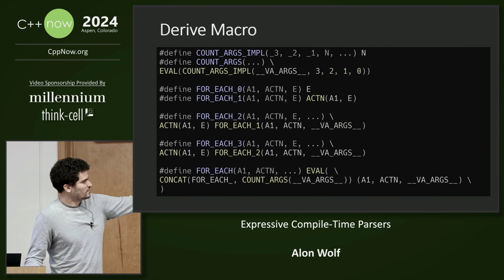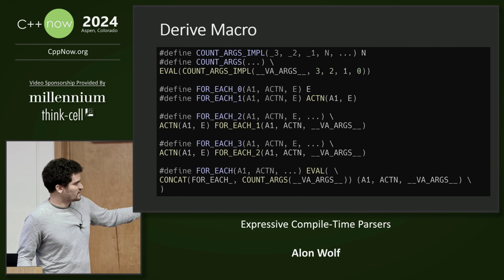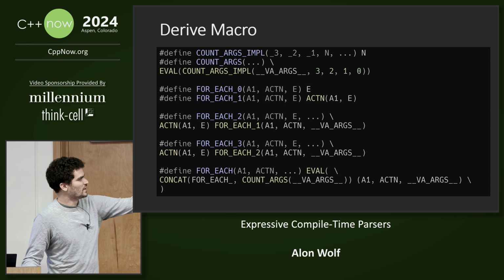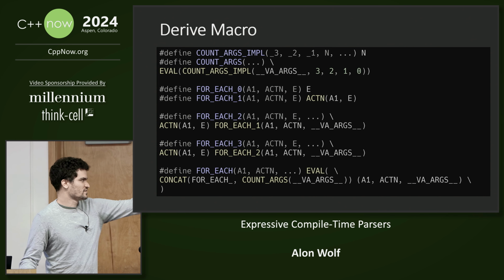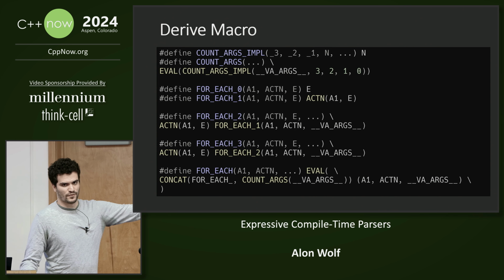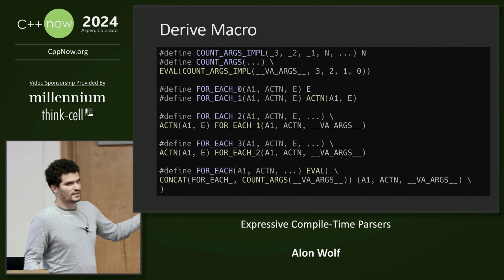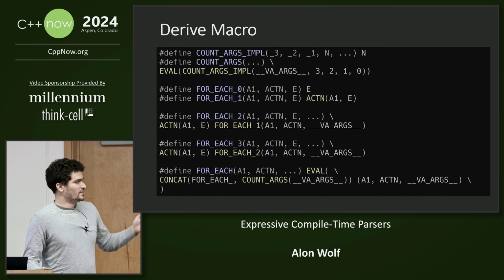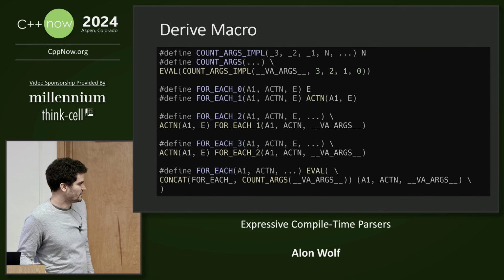So if we call count args with, let's assume we have 0 arguments, then the VA args will be nothing, and then it will call it with 3, 2, 1, and 0. So _3 will be 3, _2 will be 2, _1 will be 1, and the n will be 0, which is the 0 arguments that we passed. If we passed 1 argument, everything will be pushed by 1 argument, and so n will be 1, and if we push 2, n will be 2. Here I have it up to 3, but potentially you can extend it to whatever limit you want.